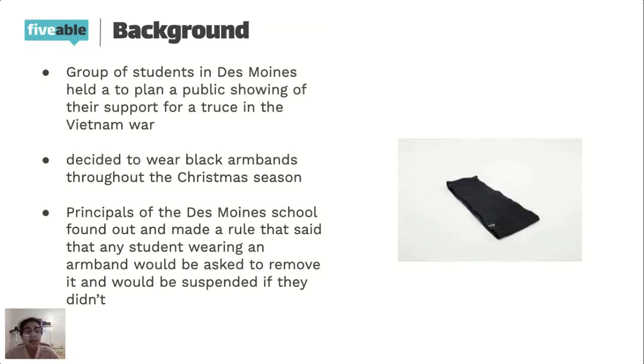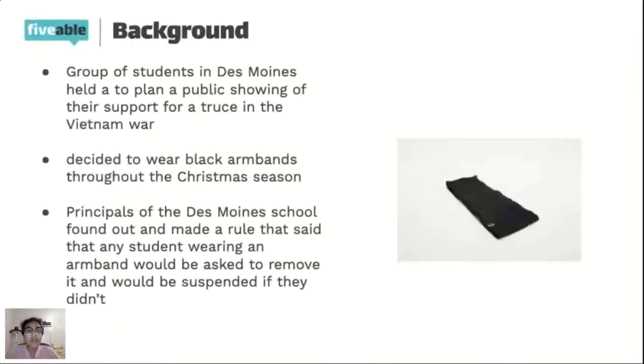And so the principals of this Des Moines school district found out, and they made a rule that said that any student wearing an armband would be asked to remove it. And if they didn't remove it, they would be suspended. It's important to remember here that this rule was made specifically because of this group of students' ideas. It wasn't something that was in place before the principals had found out about their plan.